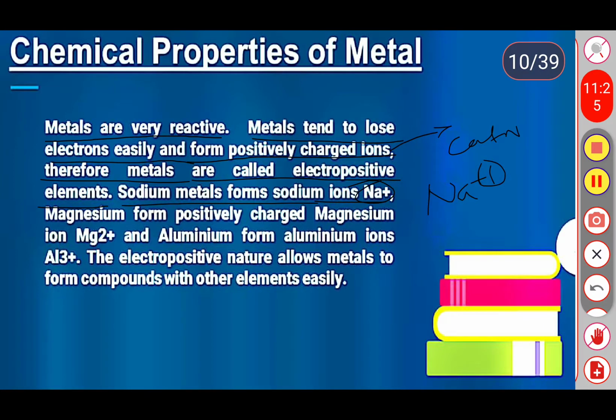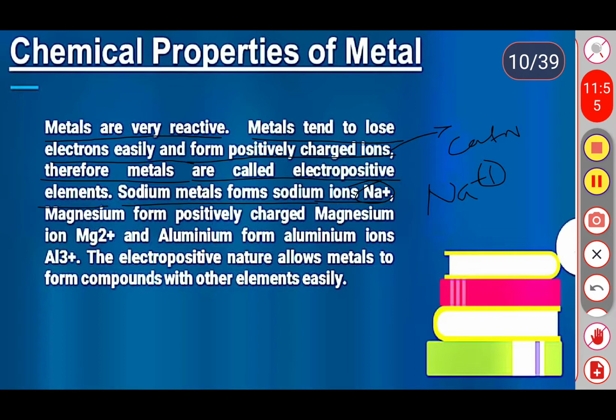When we write the electronic configuration of sodium, its atomic number is 11. When we represent the electronic configuration in the form of K, L, M shells, in the outermost shell we have one electron, and the outermost electron is considered as the valency of that particular element, whether it may be sodium, magnesium, aluminum, or iron.